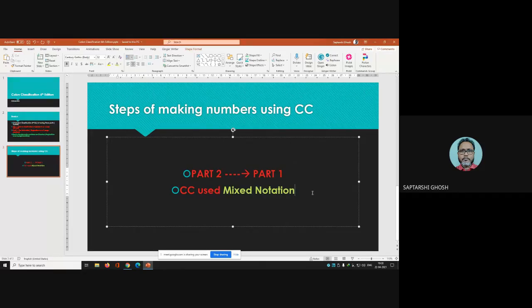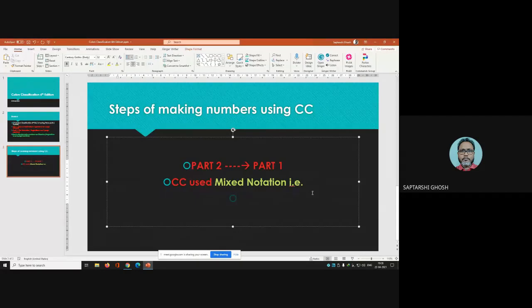What is that? It uses 0 to 9, comma, small a to small z, comma, capital A to capital Z, and punctuation marks.